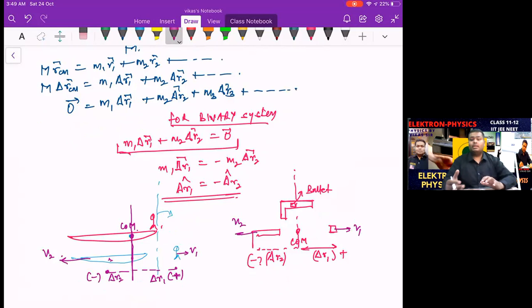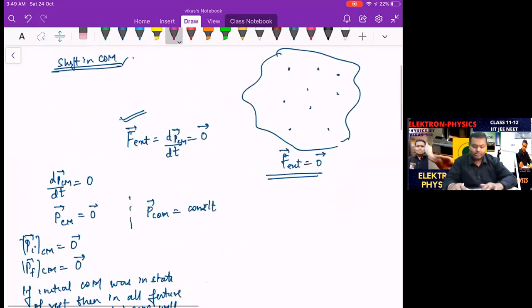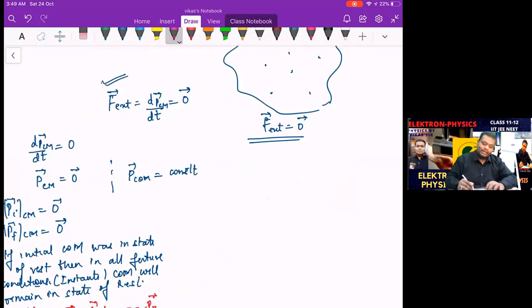So I said the conservation of linear momentum and the center of mass concepts basically go hand in hand. That's the one aspect. And what's the second aspect? The second aspect is also there: if the center of mass is moving initially, it will remain in the same state of movement.